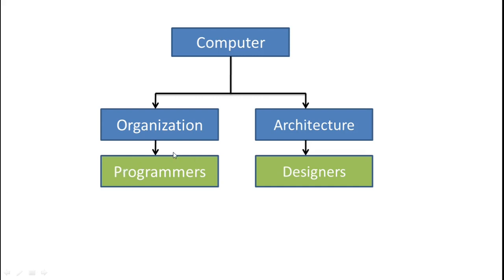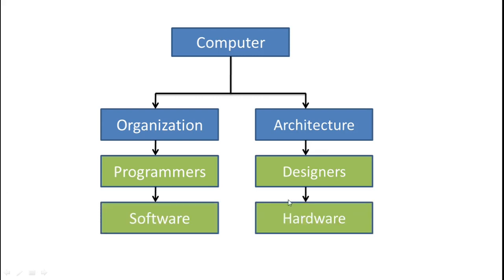Programmers work on computer organization, like making software, websites, sets of instructions, programs. This is known as the organization body. And architecture is how the internal structure of the computer looks, how all devices are connected with each other, like memories, CPUs, input output devices, buses. That is part of designing a computer. So the designing part is mostly hardware, and the organization part is the software side.